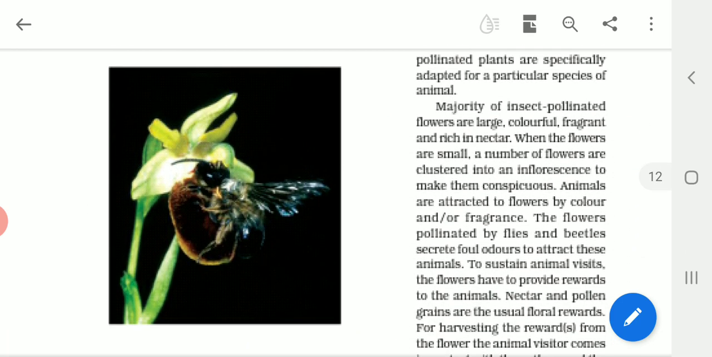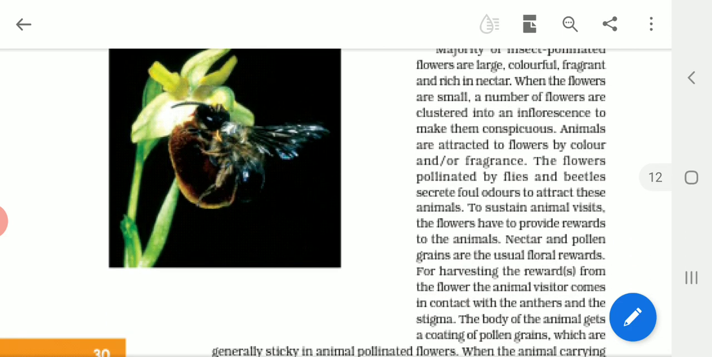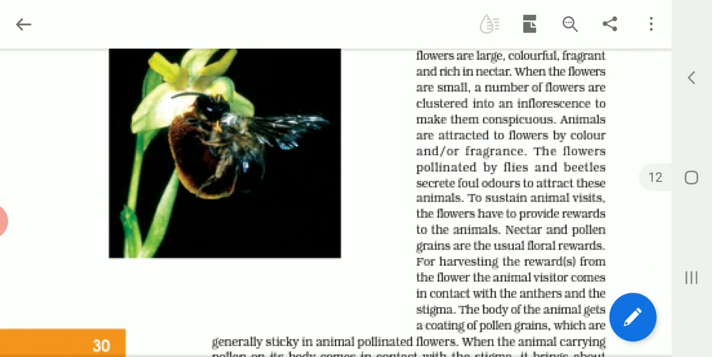Now coming to pollination by insects. We know that pollination by insects is known as entomophily, and usually the flowers are very large, colorful, fragrant, and rich in nectar. Now how do they attract the insects? They must be very colorful, and they produce certain rewards, floral rewards. So what are the floral rewards? The rewards will be in the form of nectar, right? And also in the form of edible pollen grains.